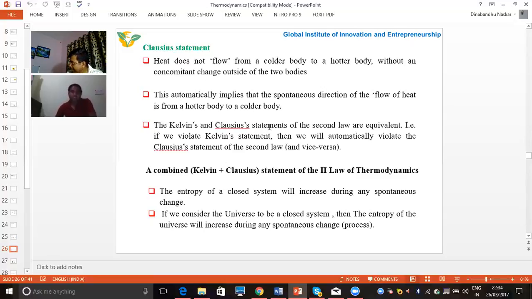The Kelvin and Clausius statements for the second law are equivalent. That is, if we violate the Kelvin statement, then we will automatically violate the Clausius statement also, and vice versa. When we combine the Kelvin and Clausius statements of the second law of thermodynamics, we can say that the entropy of a closed system will increase during any spontaneous change. And if we consider the universe to be a closed system, then the entropy of the universe will increase during any spontaneous process. These are the two statements when we combine the Kelvin and Clausius statements.